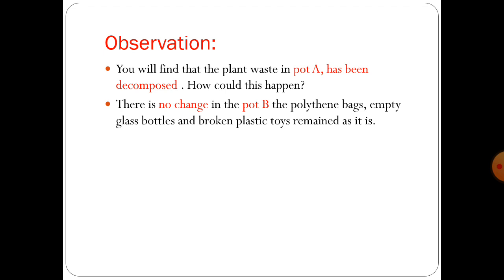That's why you can see that in pot A, the plant waste has been decomposed. It means the microorganisms have done the job of cleaning. You can imagine that if microbes were not there, then everywhere the dead bodies of plants and animals would be seen and we would not be able to live properly. So due to these microbes, the environment is cleaned of plant and animal waste.